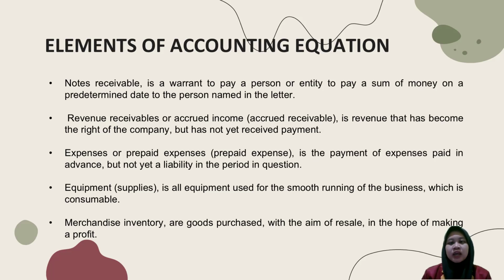Number six, prepaid expense is the payment of expense paid in advance but not yet a liability in the period in question. Number six, equipment supplies is equipment used for the smooth running of the business. Number seven, merchandise inventory are goods purchased with the aim of resale in the hope of making a profit.